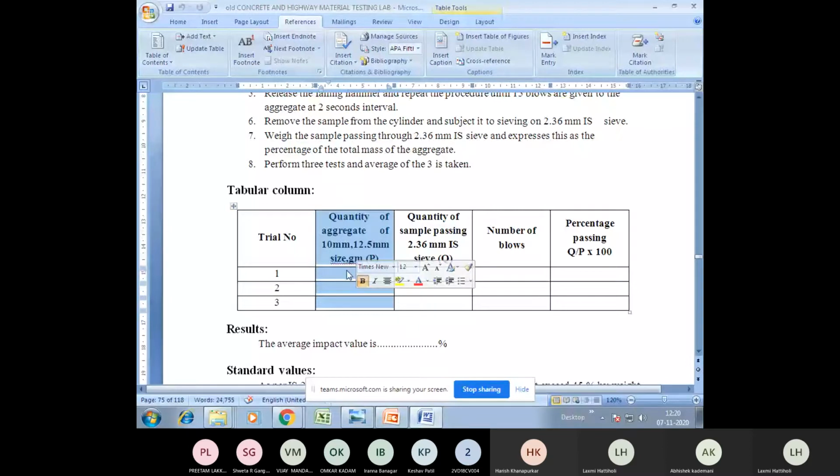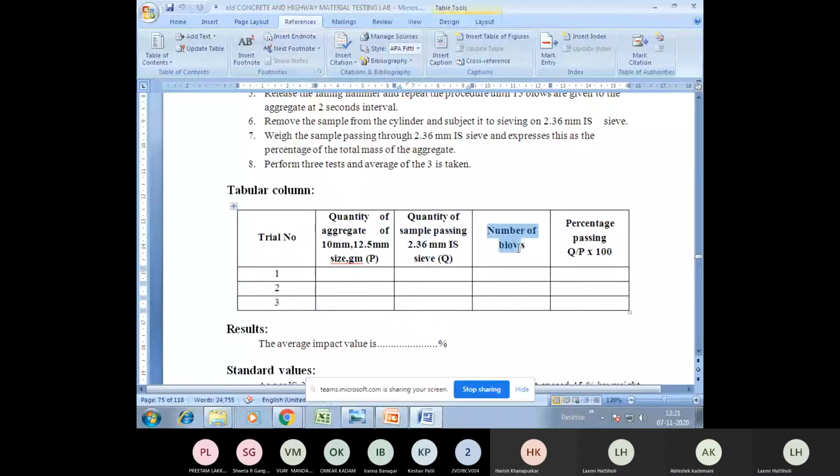Next, after performing the experiment, that is after giving the impact, whatever the aggregates you take will usually undergo some amount of powder, right? So that aggregate you need to take and sieve it in 2.36 mm sieve. After sieving, whatever quantity of sample passing through 2.36 mm sieve you get, you need to weigh and take it as Q grams. So you have the value for P, you have the value for Q.